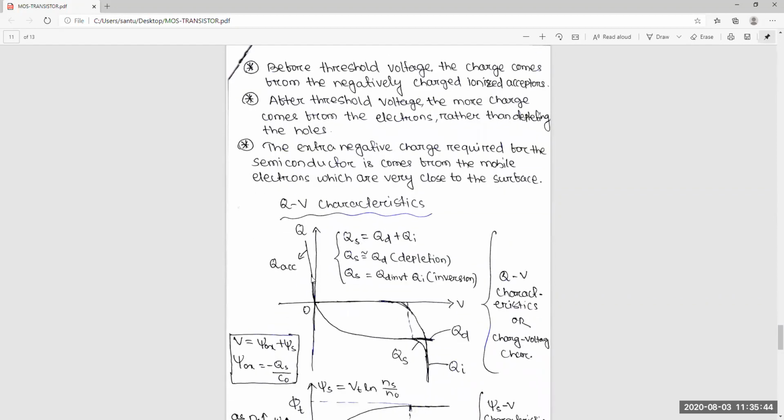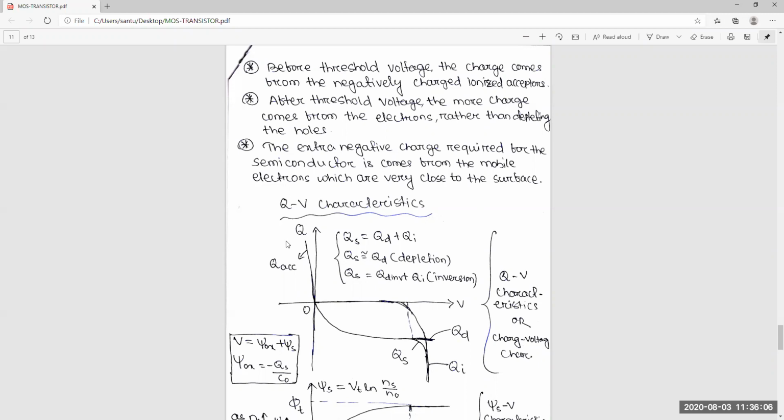Initially in the accumulation region, you have calculated that Q is equal to minus V into COX. Yes or no?